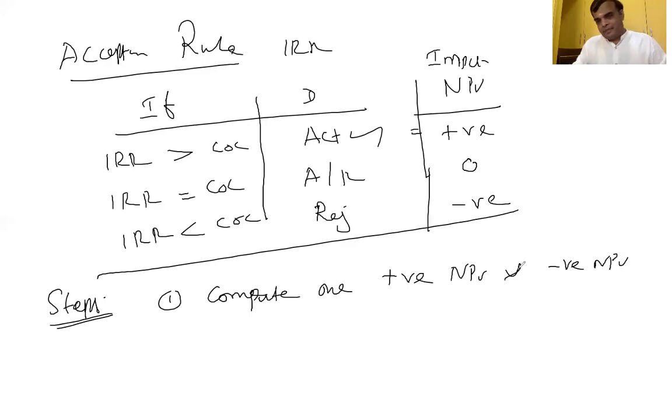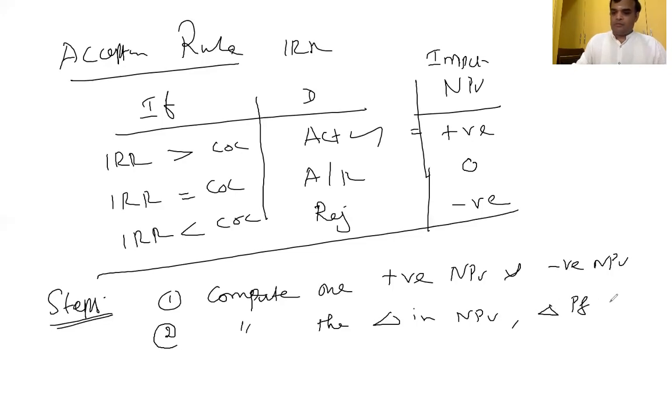Arbitrarily, you can take any percentage, find one positive and one negative net present value. Compute the changes in net present value based on the above resulted point, and a change in PV factor also.